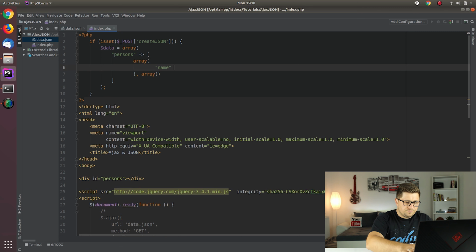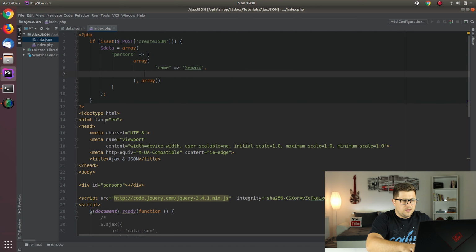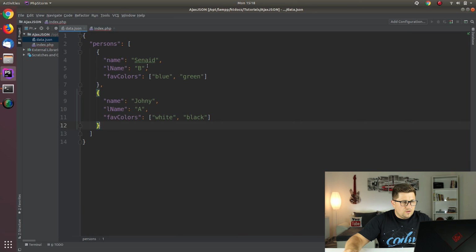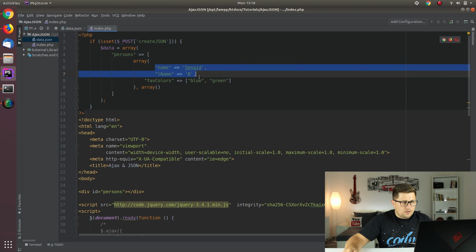We have the name, which is Sinead, and then we have last name, which is B, sorry, and then we also have favorite colors. Okay, and now we can see that favorite colors are an indexed array, so for that reason I will just grab it.